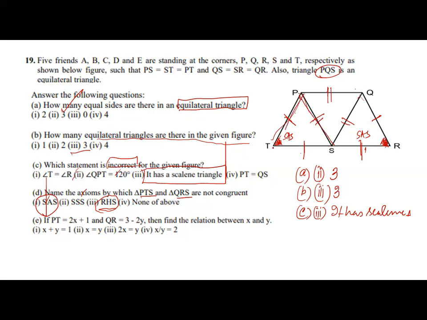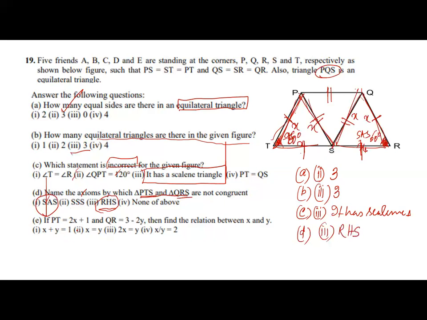So PS is equal to PT, QS is equal to QR. So PT is equal to QR, PT is equal to TS, so SQ is equal to QR. So SSS is also applied. SAS is also applied because this included angle is 60 degrees, 60 degrees. What is not applied? RHS is not applied because neither of these two triangles has a 90 degree angle. Not a right triangle. So I'll write D is equal to the third option, RHS.